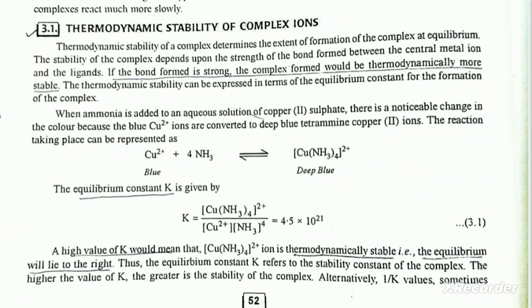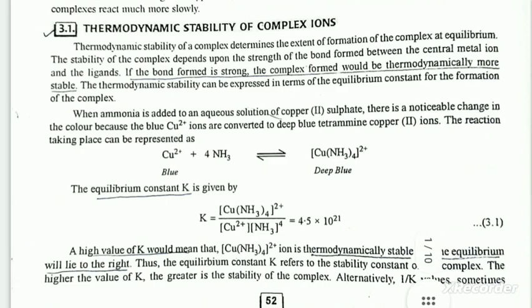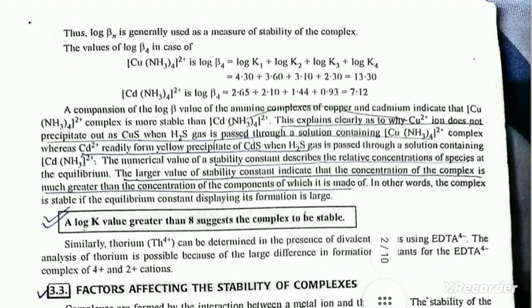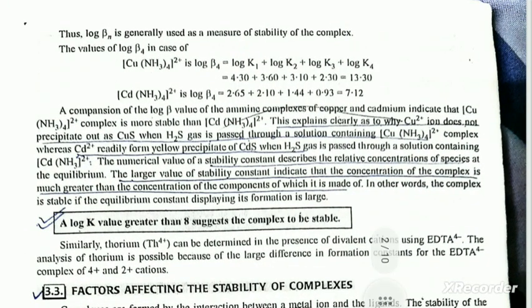Thus, the equilibrium constant K refers to the stability constant of the complex. The higher the value of K, the greater is the stability of the complex. Alternately, 1 upon K value is sometimes used. Thus, the log Bn is generally used as a measure of stability of the complex. The value of log B4 in case of this.